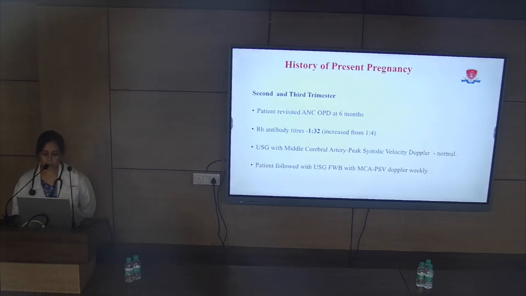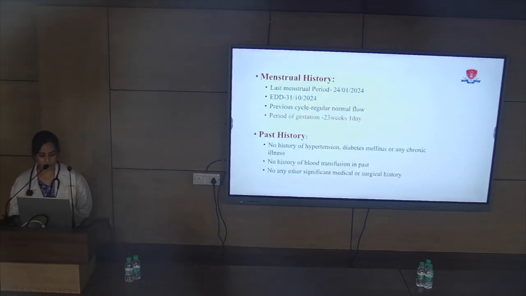Second and third trimester: patient was lost to follow-up and revisited the ANC OPD at 6 months. Rh antibody titers were now 1:32 at 23 weeks, increased from 1:4. USG with middle cerebral artery peak systolic velocity Doppler was advised, which was normal. Patient followed up with USG fetal well-being with MCA-PSV Doppler weekly.